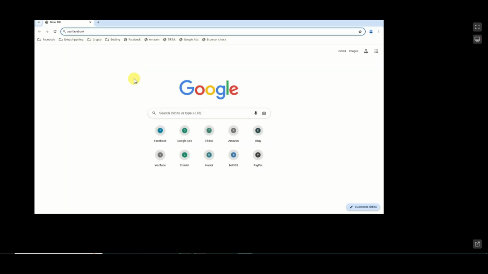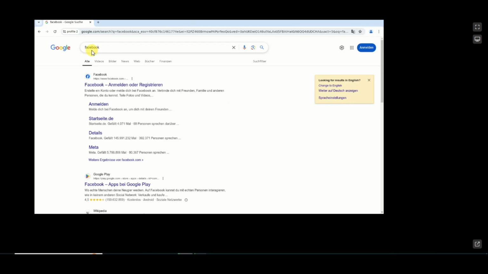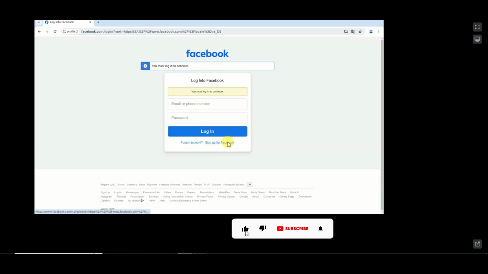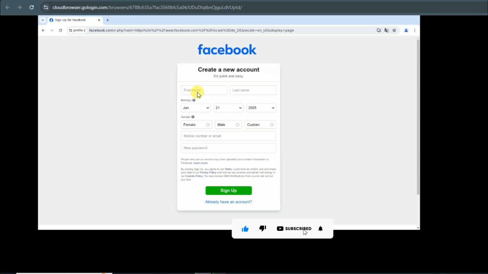Yeah, here we go. This platform has provided a secured Chrome browser. You can open Google and you can search for Facebook. You can click here to open this URL. Now you can click on the Sign up for Facebook button. You can type here your first name. You can type here your last name. You can type here your date of birth.